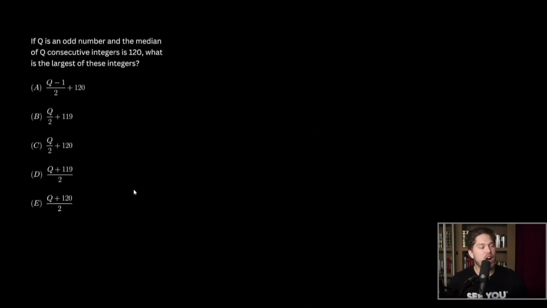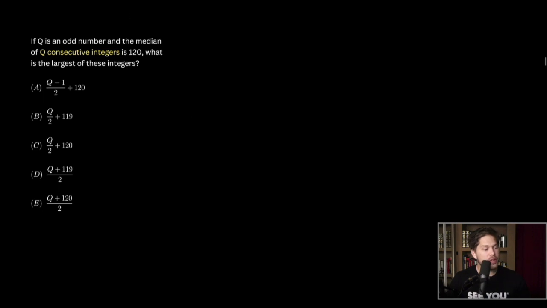If Q is an odd number and the median of Q consecutive integers is 120, what is the largest of these integers? Okay, so again, feel free to pause the video and solve these on your own. I'm just going to be jumping in and solving them for you guys so that you have a solution, but it's definitely recommended for you to have a paper and pencil out and solve these problems on your own.